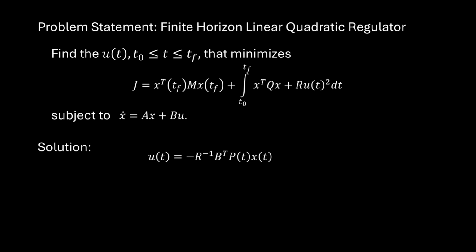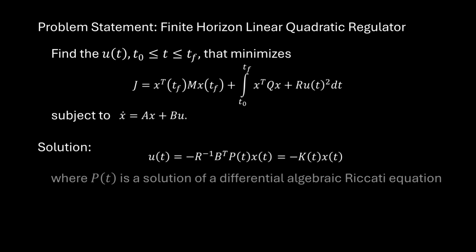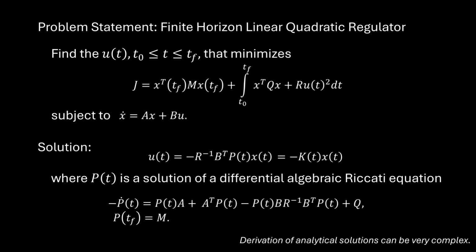This is a state feedback law, where the three pre-multiplying matrices constitute a matrix of time-varying gains. To determine the time-varying gains, clearly we need to know P(t), and that's the solution to a differential Riccati equation, a set of differential equations in this case, that integrates backward in time, where we know the final time condition from the matrix M.